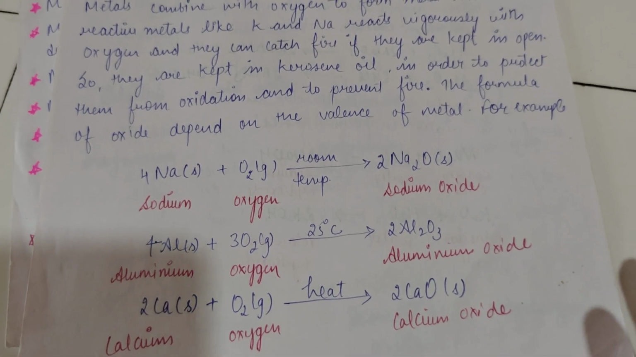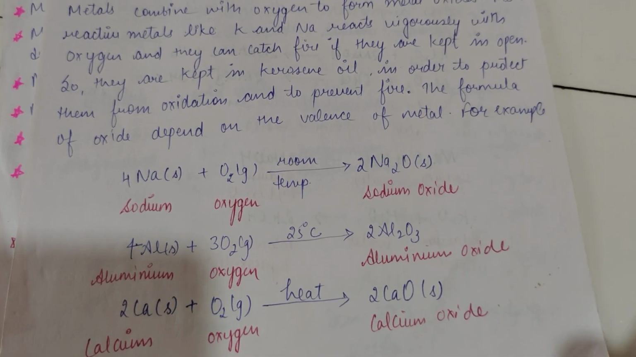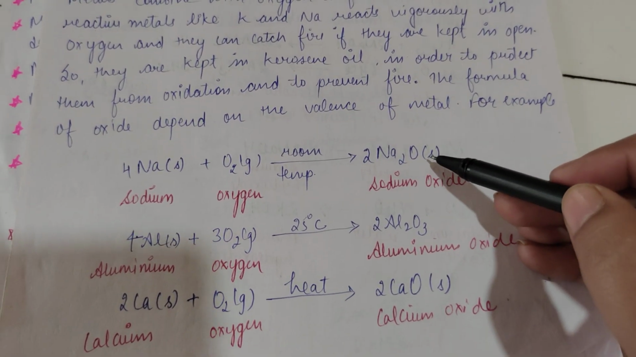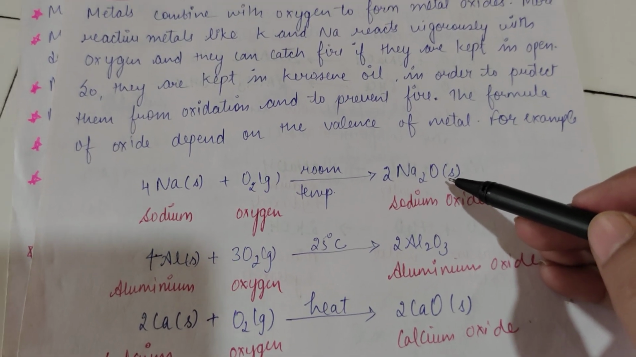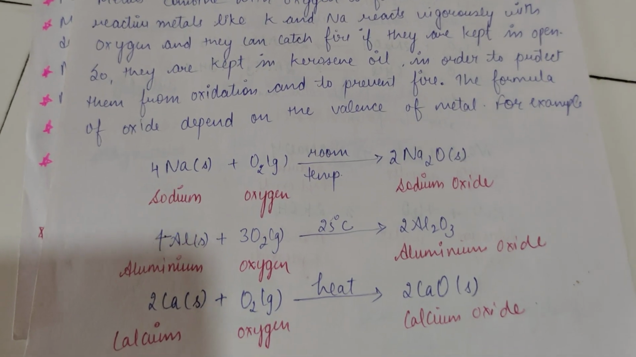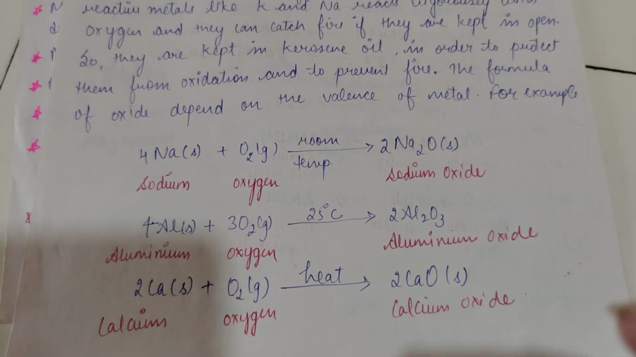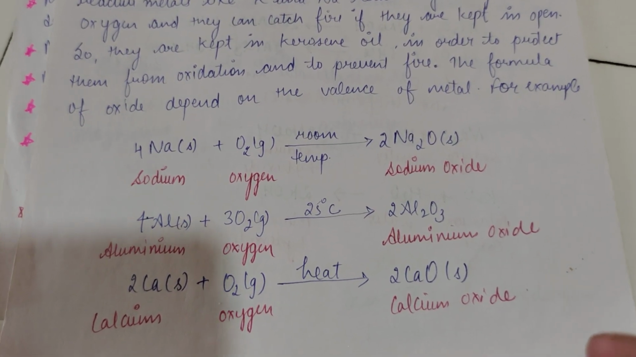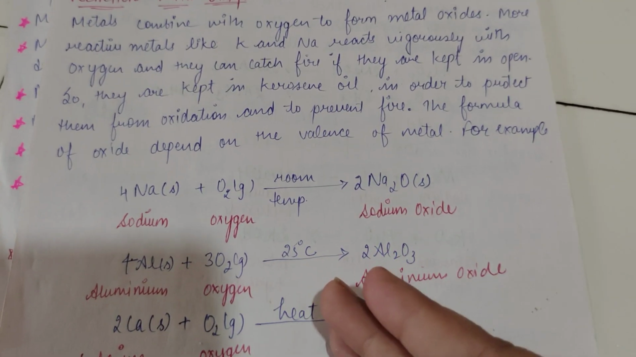We have done with this concept of making the formulas. So like sodium oxide, yes, Na has the valency of 1, oxygen 2, so the formula becomes Na2O. So in this way the oxides of different metals can be made whenever they are reacted with oxygen.